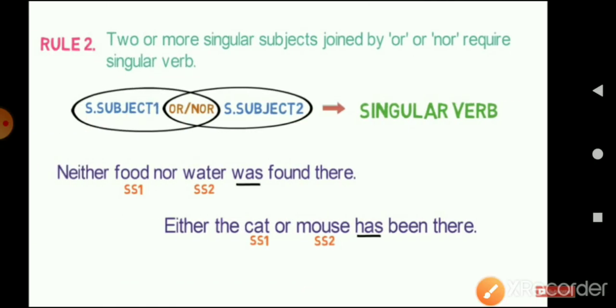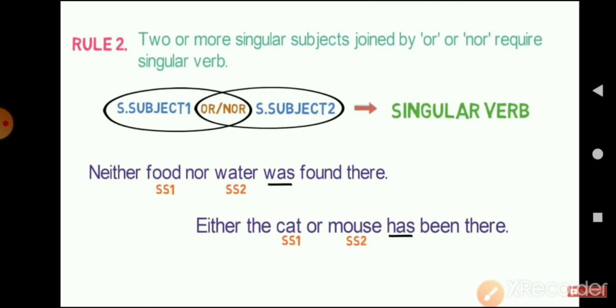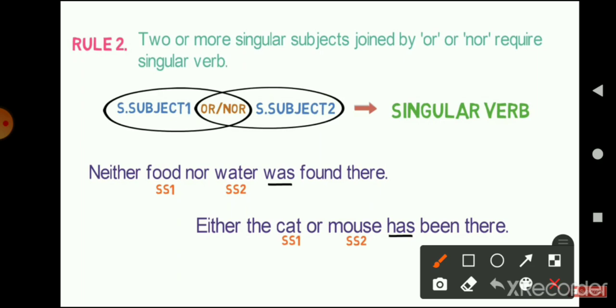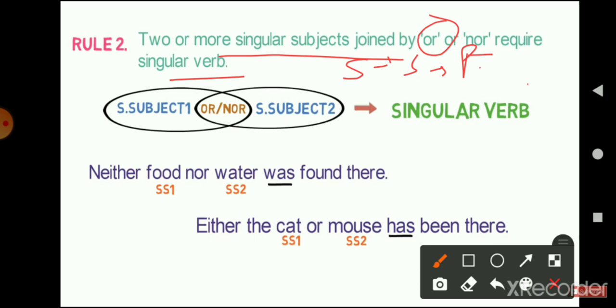Now let's move on to rule number 2, which says that if we are using two or more singular subjects joined by or, either or, nor, they require a singular verb. In the previous part, we discussed that if we are using two singular subjects joined by and, then the verb should be in plural form. This is a little bit different from that. If we are using singular subject 1 and singular subject 2, and both the subjects are joined by or, nor, then the verb that we are going to use should be in singular form.